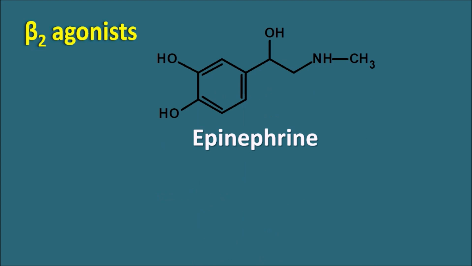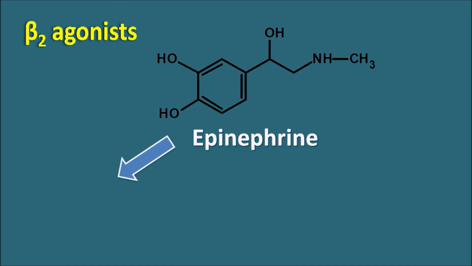Already we have seen that epinephrine can act on the beta-2 receptors. Epinephrine is a catecholamine. We can observe in the structure the catechol OH groups, and it has a simple amine group at the side chain which is substituted with a methyl group. So epinephrine is a catecholamine with a simple methyl group on the amine. This structure can be modified to produce other types of beta-2 agonists.